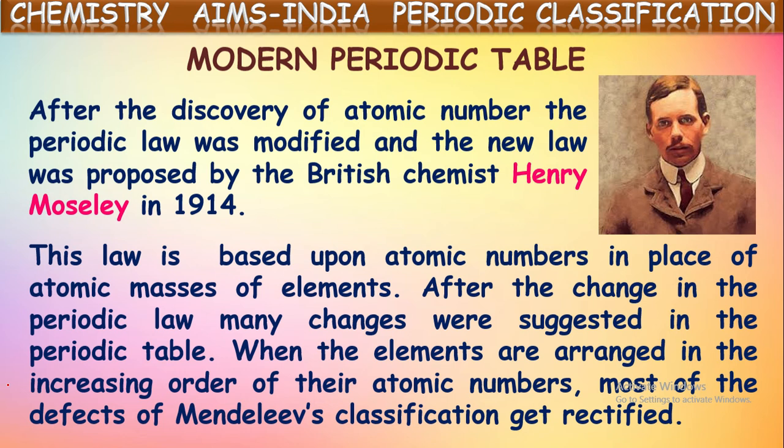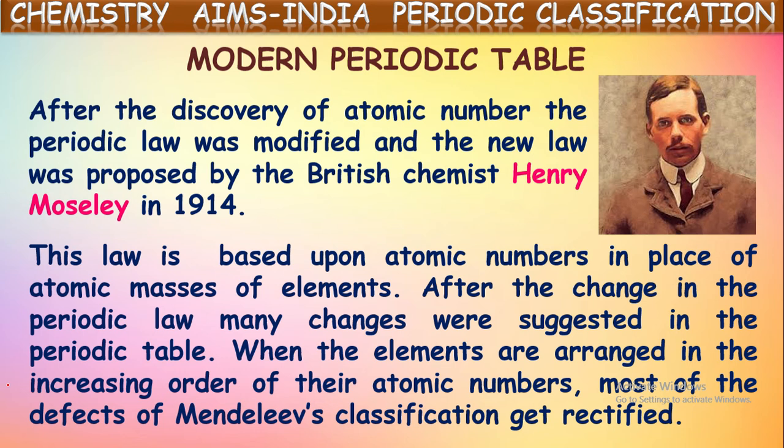But later on, Moseley modified that. In place of atomic mass, he chose atomic number as the basis. Based upon that, he gave the modern periodic law and tried to classify elements.